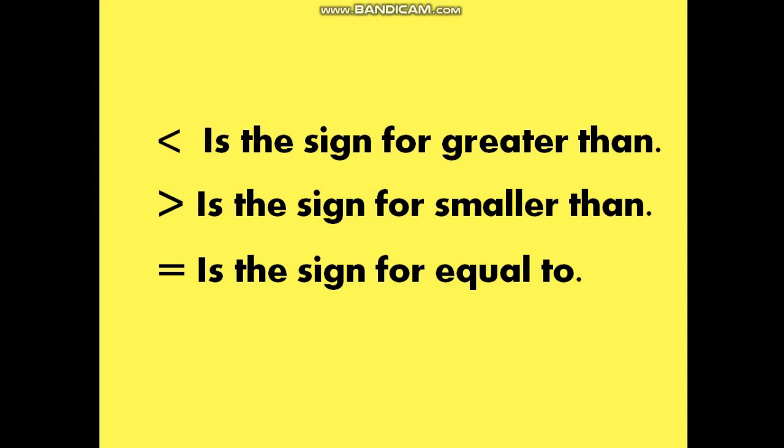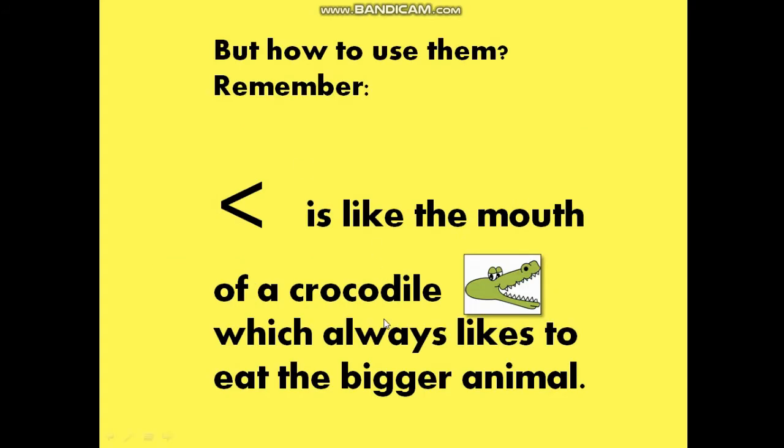You remember with my ice cream sticks, I made this sign and I told you something about this sign. This is greater than, this is smaller than, and this is equal to sign. And this sign looks just like Mr. Crocodile's mouth. And crocodile, what does he do? He wants to eat bigger animals. And here he wants to eat bigger number.